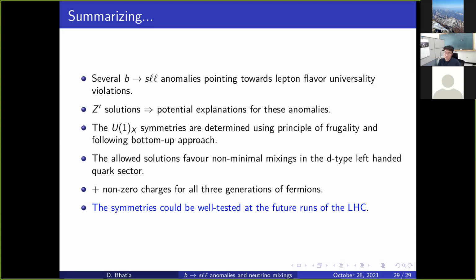So the scenario is promising in the sense that with the coming data of LHCb and the coming data of LHC, we would know for sure whether Z primes, like the minimal Z primes, can be a solution for such possibilities or not. So thank you. This is it.